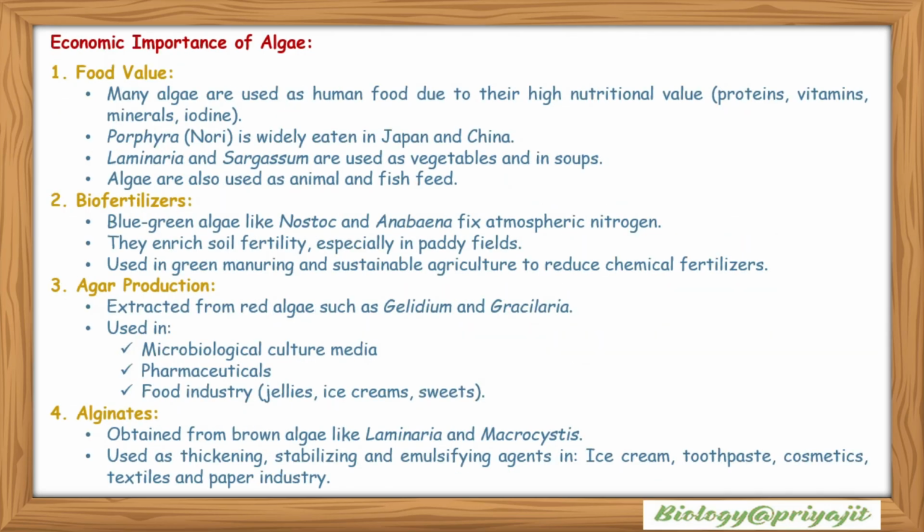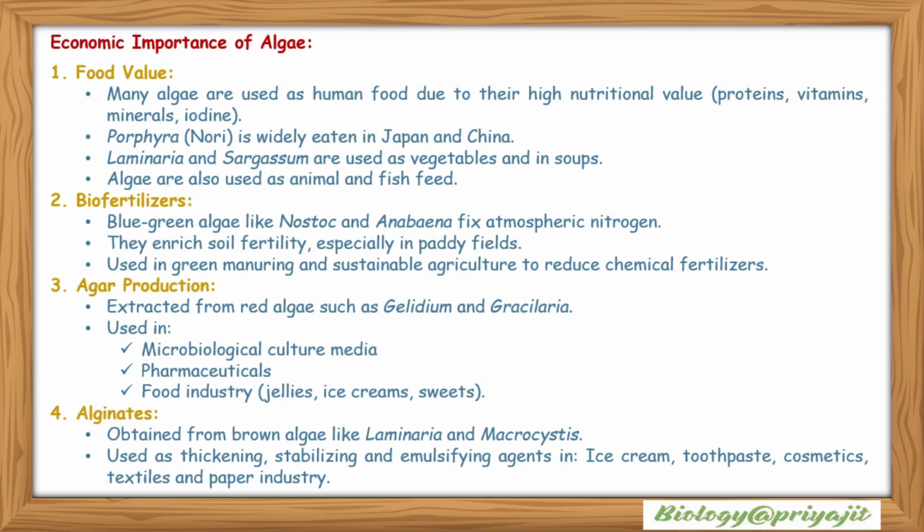So, economic importance of algae. Food value: many algae are used as human food due to their high nutritional value, such as proteins, vitamins, minerals, iodine, etc. Porphyra, or nori, is widely eaten in Japan and China. Laminaria and Sargassum are used as vegetables and in soups. Algae are also used as animal and fish food.